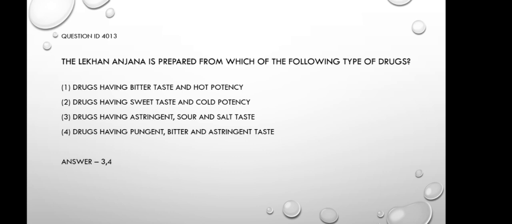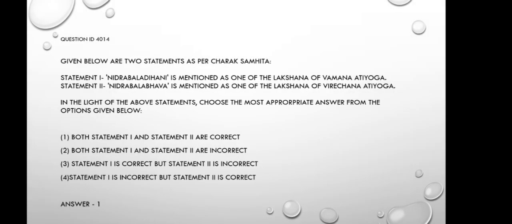So, option 3, where Kashaya, Amla, Lavana Rasa are given, can be taken as the correct answer according to Ashtanga Hridaya. But according to Sushruta, in Uttara Tantra, it is described that Lekhana Anjana can be prepared with all drugs except the rasa of Madhura. So, in option 4, Tikta, Kashaya, Katu rasas can be used. So, option 4 is right according to Sushruta. And hence, both options 3 and 4 are right as the Acharya is not mentioned here. I think it's clear.